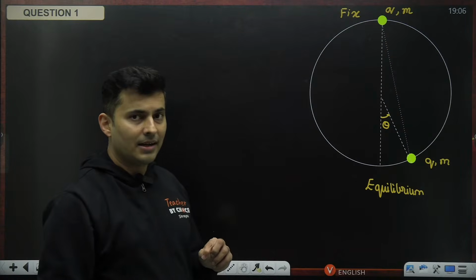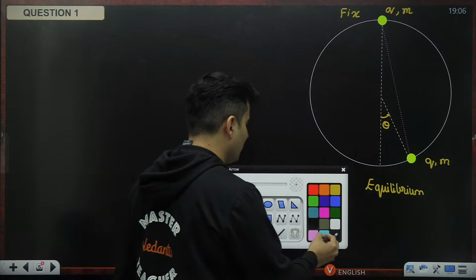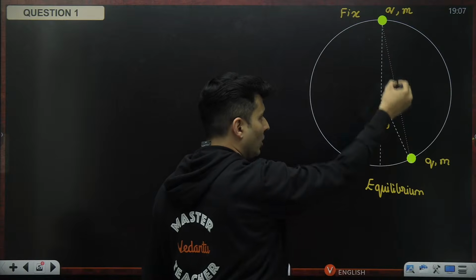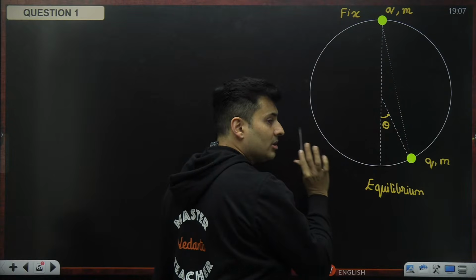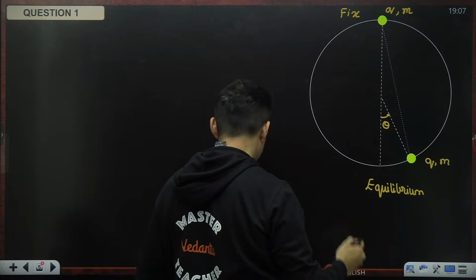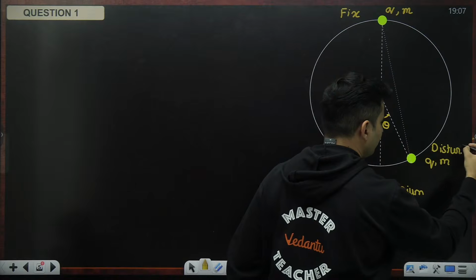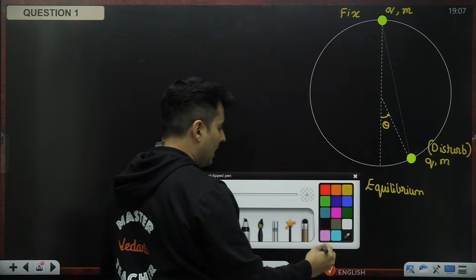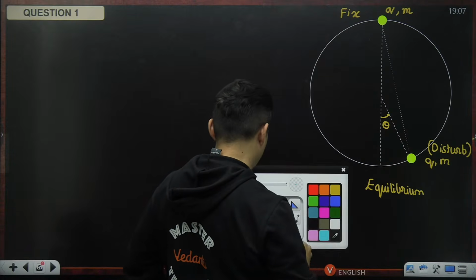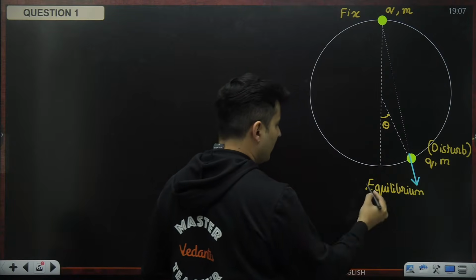Now the catch is that there will be an electric force of repulsion, and the electric force of repulsion will obviously act along the line joining those two charges. So if you join a line, it becomes a chord. It is no longer a diameter. This is some disturbed position. It is not equilibrium. In that disturbed position, the force of repulsion will obviously act somewhere like this over here. This would be the force of repulsion.